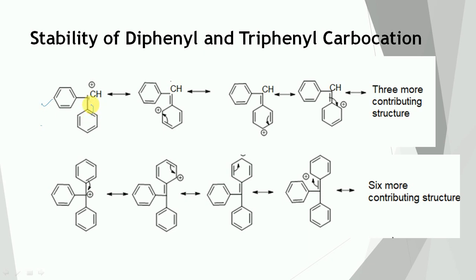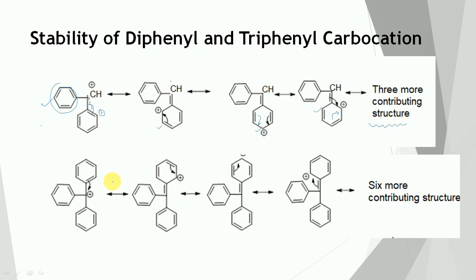This pi bond will shift toward this side. There is a formation of a carbon double bond and positive charge comes here. This structure will get formed. Then finally this pi bond will move toward this side and positive charge comes here. And then this pi bond will move toward this side and this structure will get formed. So these are the 3 structures, and 3 more structures come from the other benzene ring. So formation of a total of 7 structures is possible there.